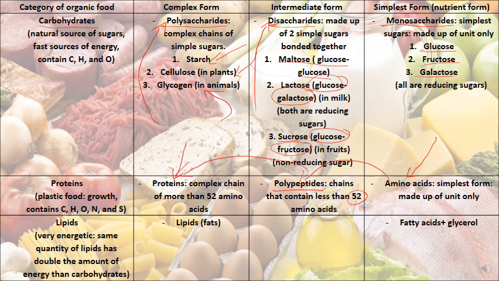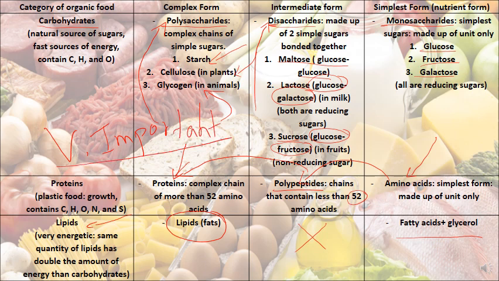Lipids, as I said, are very energetic. The same quantity of lipids has double the amount of energy of the carbohydrates. They don't have an intermediate form. They have only the complex form, lipids or fats, and the simplest form, which is fatty acid and glycerol. Study this table. It is very important. You have to know the complex, intermediate, and simplest forms of these categories of carbohydrates, proteins, and lipids.